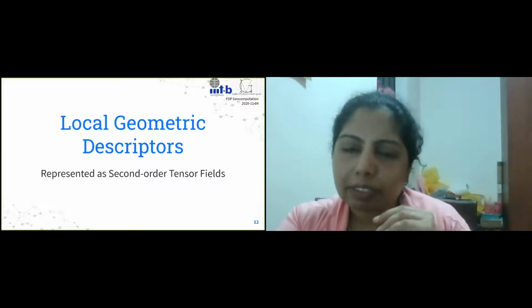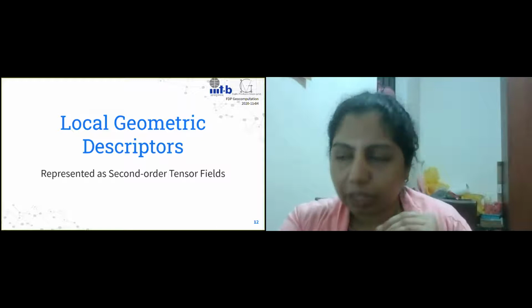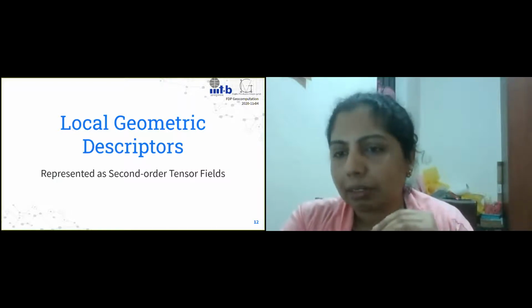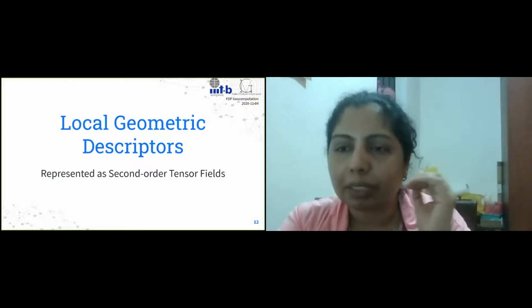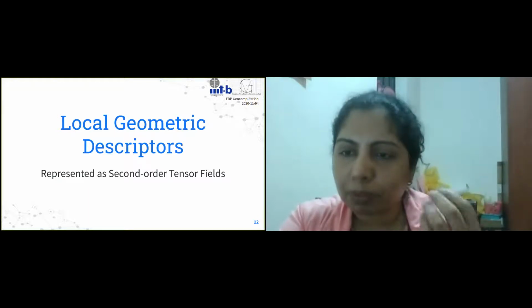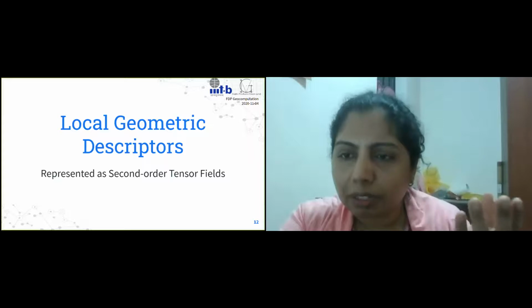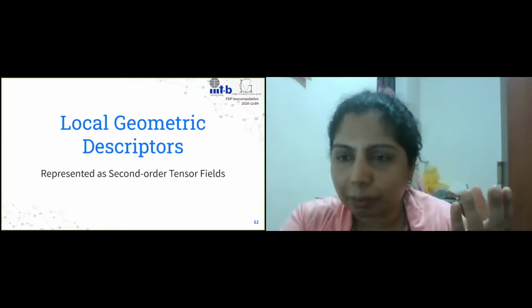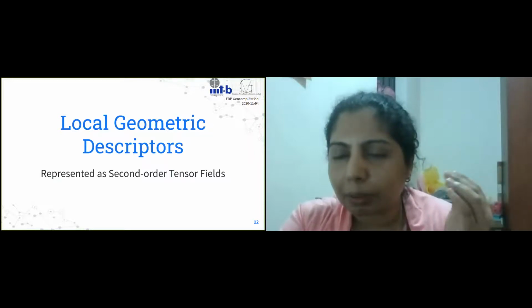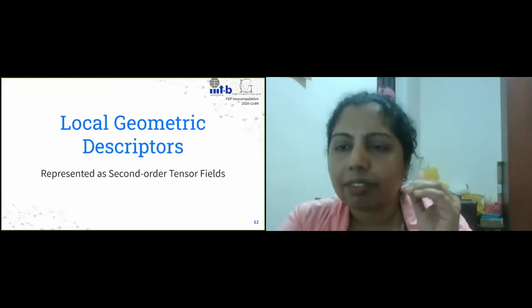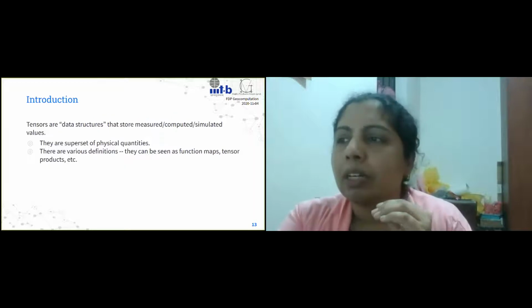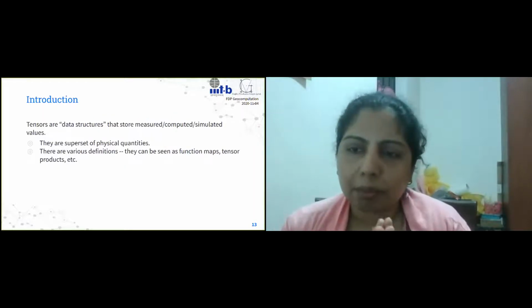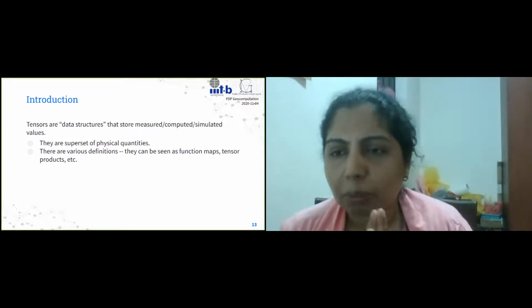So then we will come back and say that, okay, I will look at them as, say, for example, I can look at them as anything for that matter, right? But for the purpose of what we want to do after we identify this descriptor, or the way in which we use the descriptor, for now we will say that we will use them in the form of second order tensor fields. Okay? Now, that prompts me to tell you more about what tensors are.